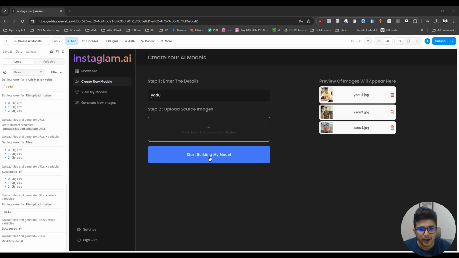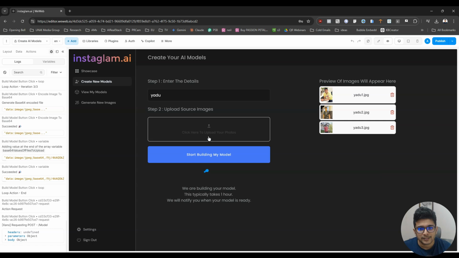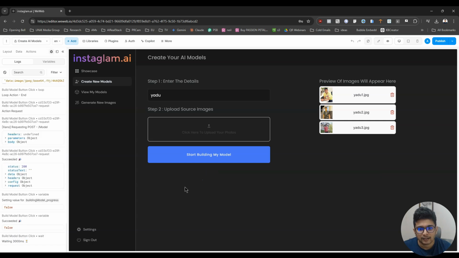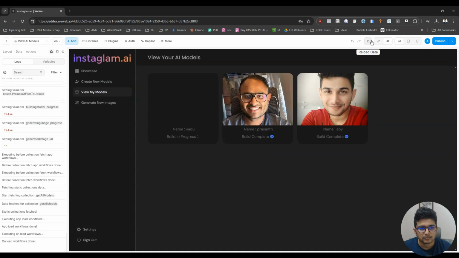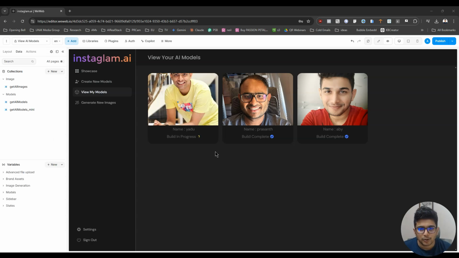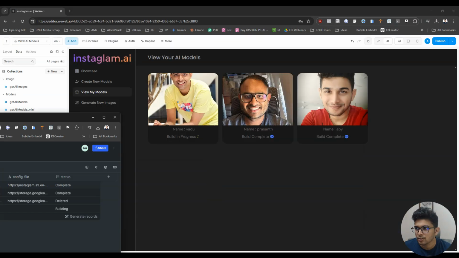And with that we are going to do a full test. All right. So I'm going to click on start building my model, and we are going to send data to our backend, and we should be redirected to this page. And here you can see, okay, so our model is being built, and if I go check my models page, I can see the model is being added. It's in the building stage.